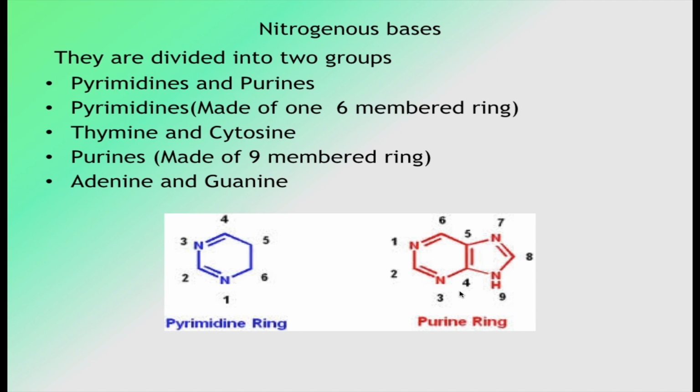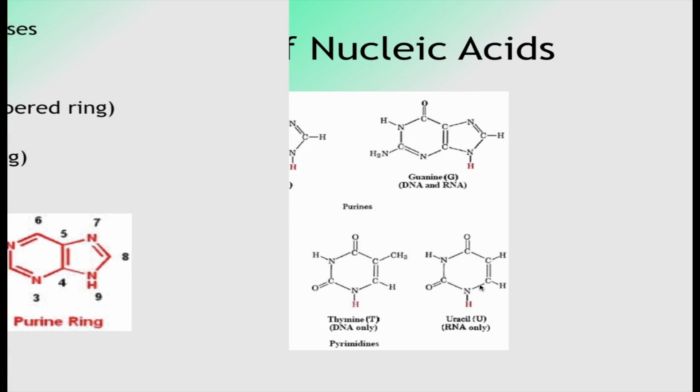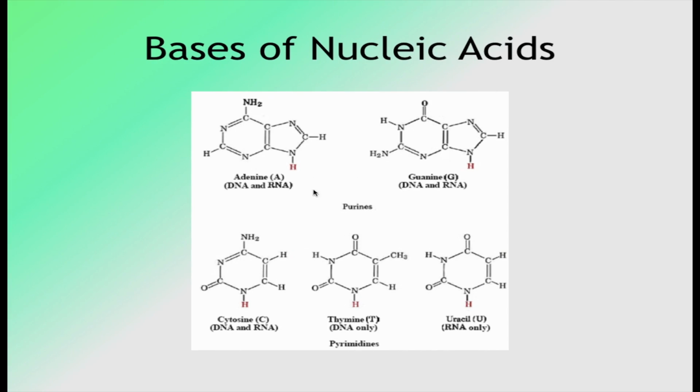The two common purine bases found in DNA and RNA are adenine and guanine. They are the two purines. It is a 9-membered ring structure, and adenine is also known as 6-aminopurine, while guanine is 6-oxy-2-aminopurine.